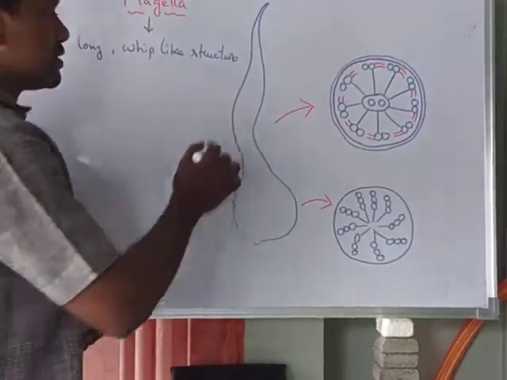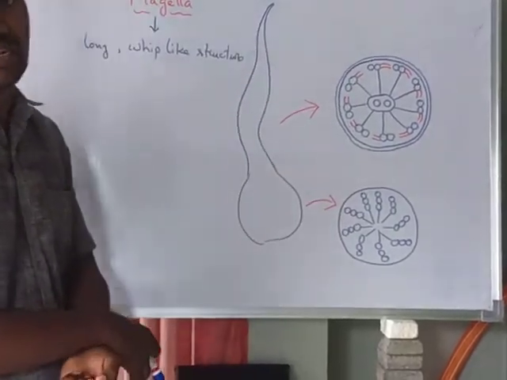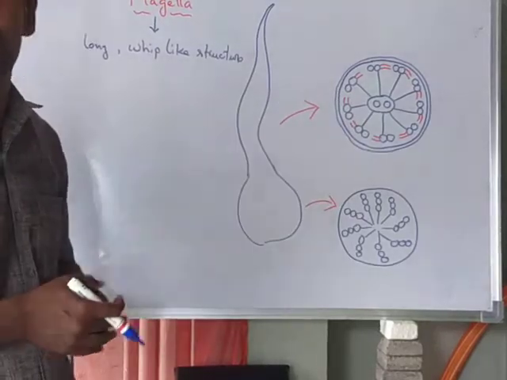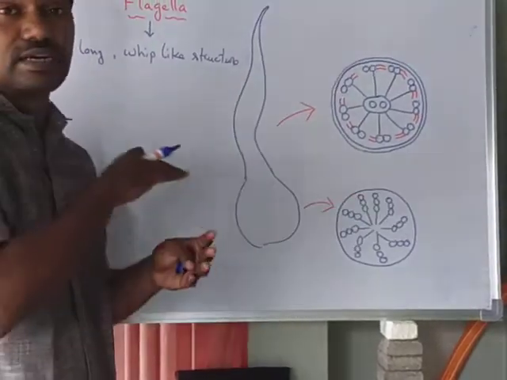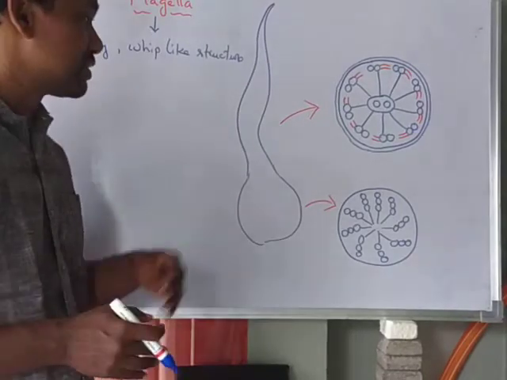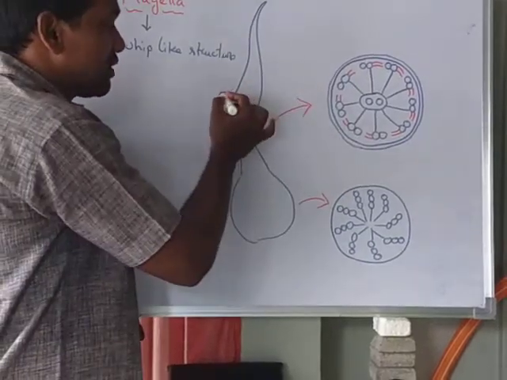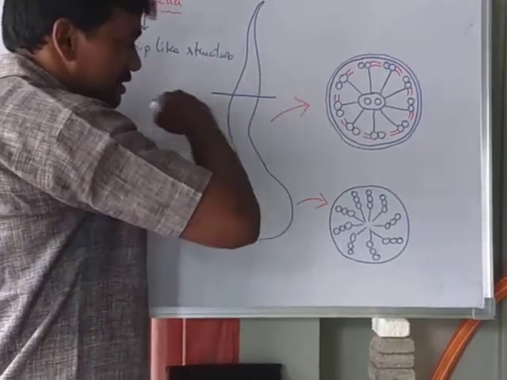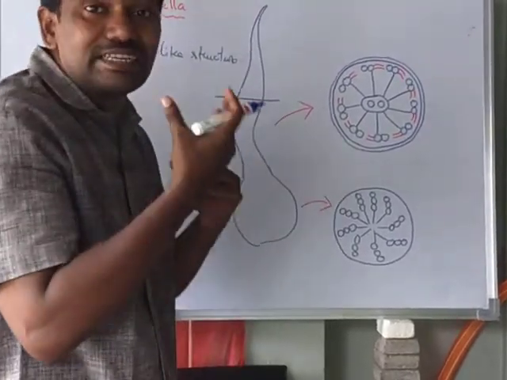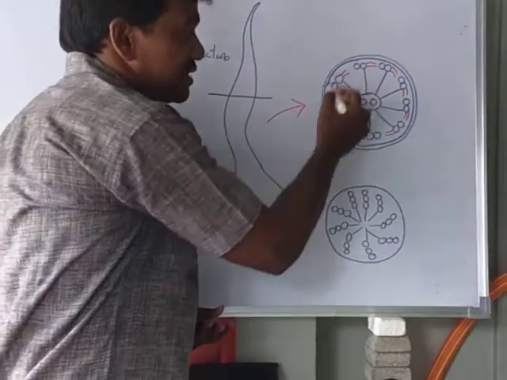Now we will learn the internal structure of the flagella. This is the external. To see the internal structure, first we cut the flagella transversely, like this. After cutting, the internal structure is seen like this diagram.